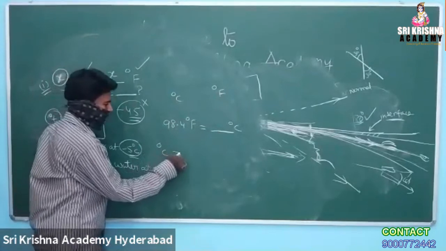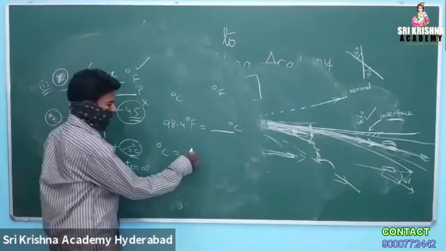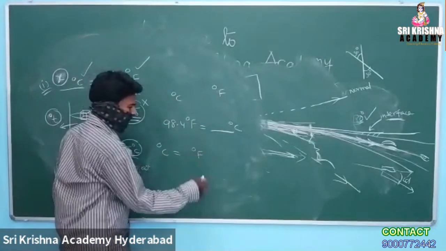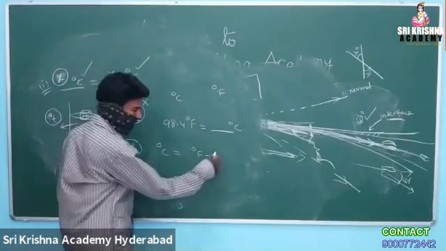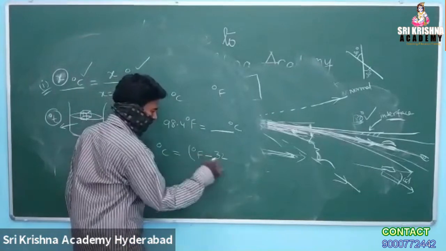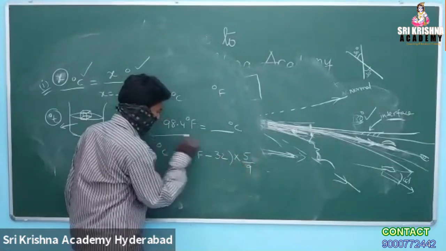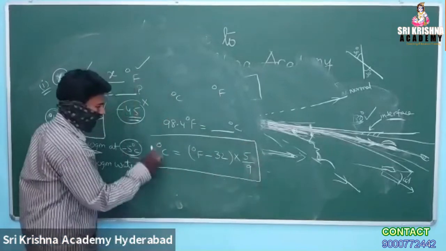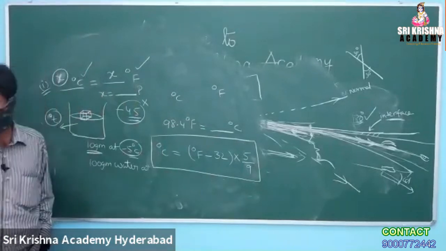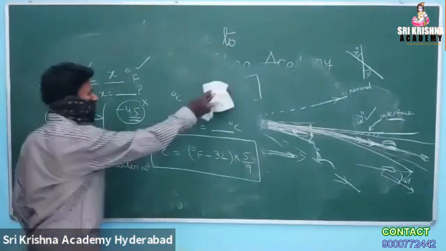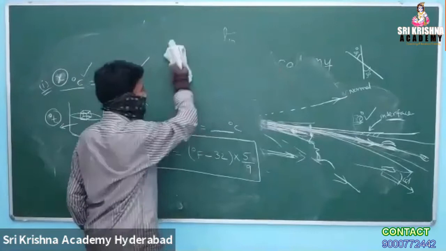Degrees centigrade is equal to how you are going to obtain? Degrees Fahrenheit minus 32 into, do you agree with me?